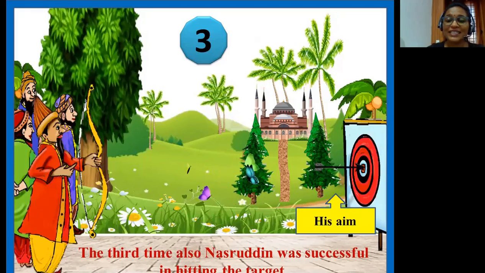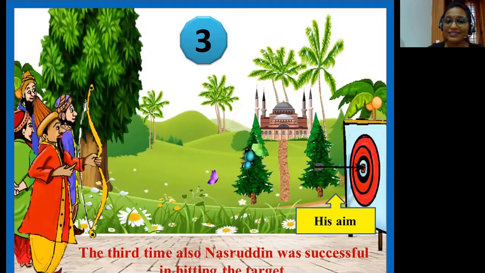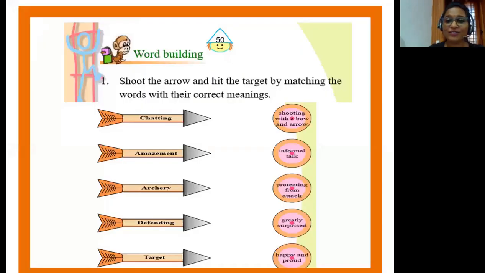Please take out your Marigold English textbook and be ready. Move to page number 50. I hope you are ready, children. Children, the first textual exercise that we have here is word building. Shoot the arrow and hit the target by matching the words with their correct meanings. So this is a match the following exercise where you will have to match the words with their meanings.